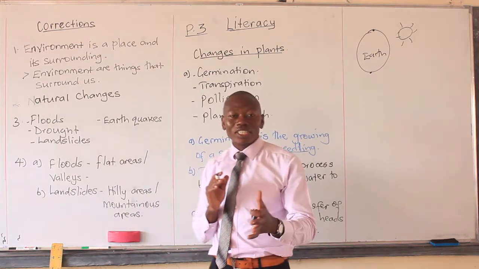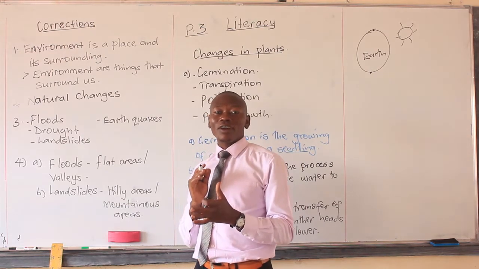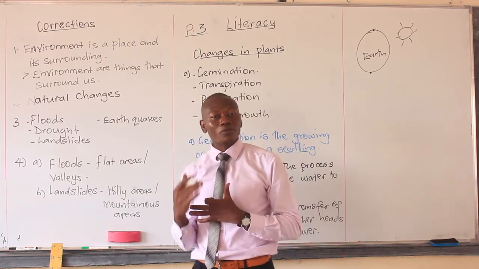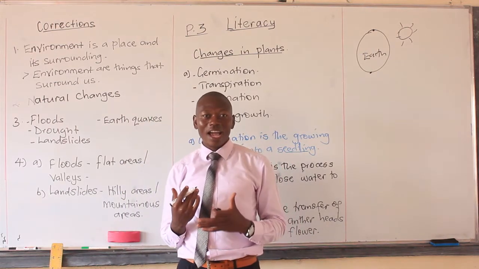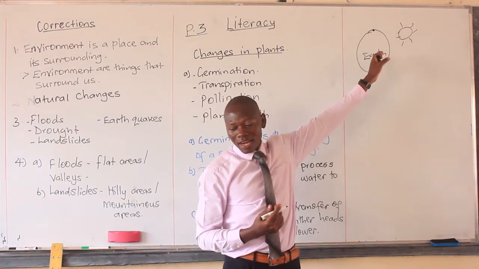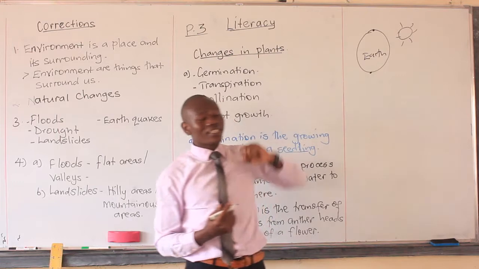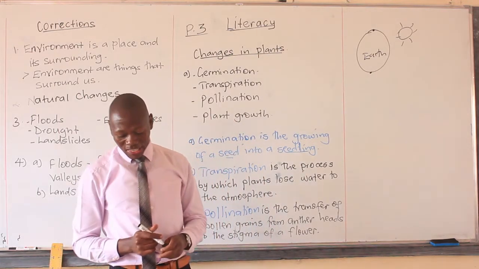And the moment we rotate, we get away from the sun, so it forms the shadow. That's why we experience day and night. And so we say the sun rises from the east, then sets in the west. So also that is a natural change.